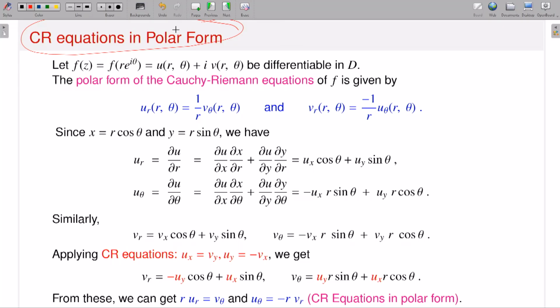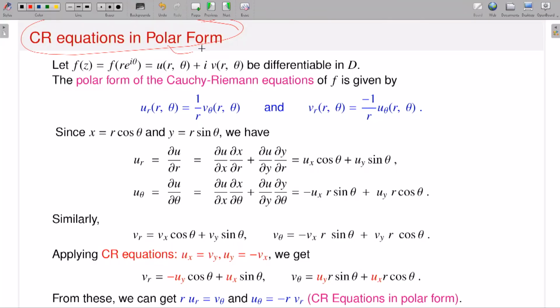Rather, I can change from x, y to r and theta, and there you can have a nice, very easy expression of u and v in terms of r and theta. Therefore, if I have the Cauchy-Riemann equations in r, theta form and I check those equations, then I can easily conclude about the existence of complex differentiability. So that is sometimes useful to solve some problems.